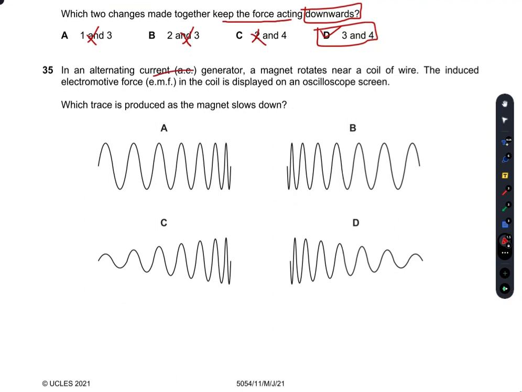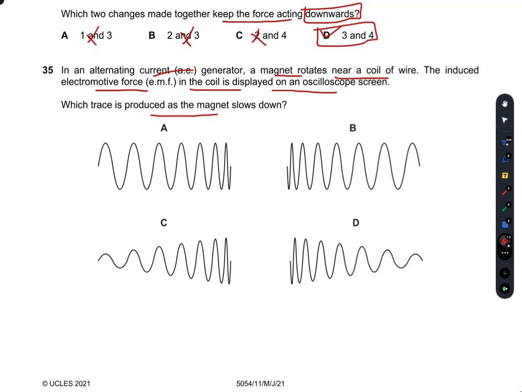In an AC generator, a magnet rotates near a coil of wire. The induced EMF in the coil is displayed on an oscilloscope screen. Which trace is produced as the magnet slows down? As the magnet slows down, first of all, the frequency would decrease.